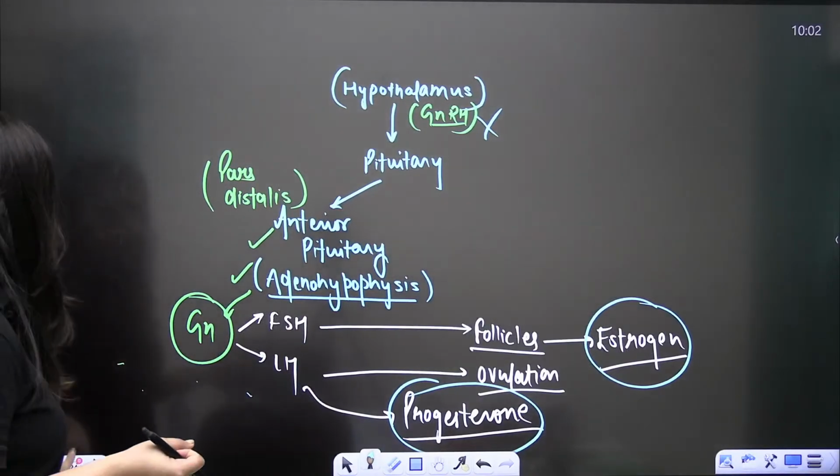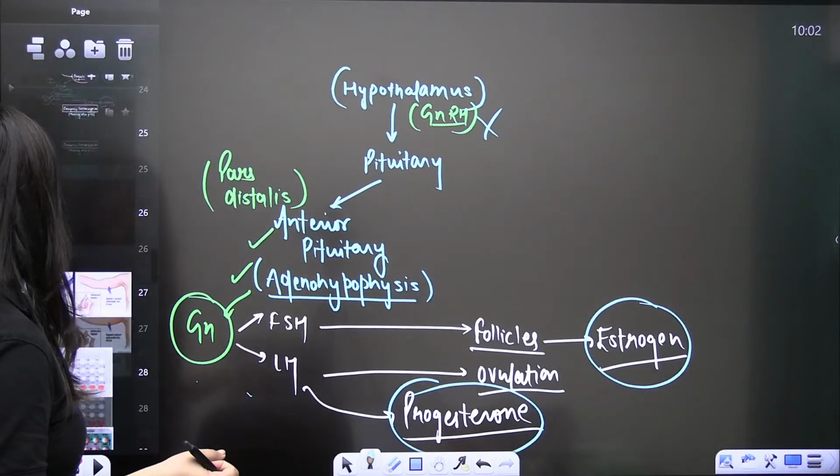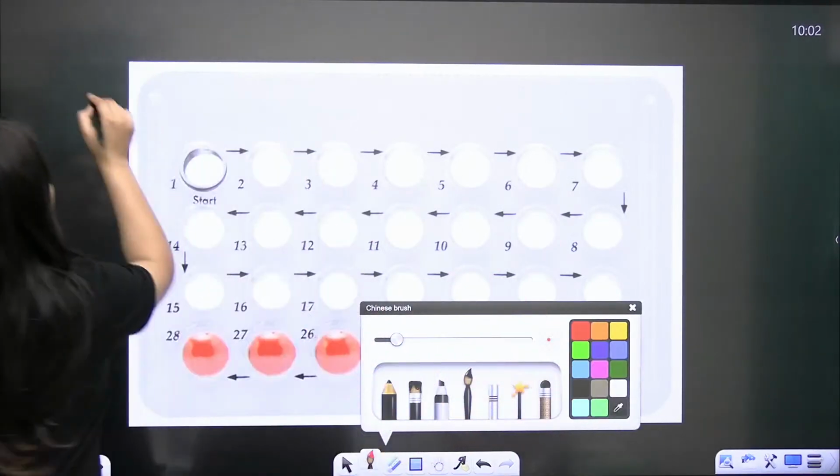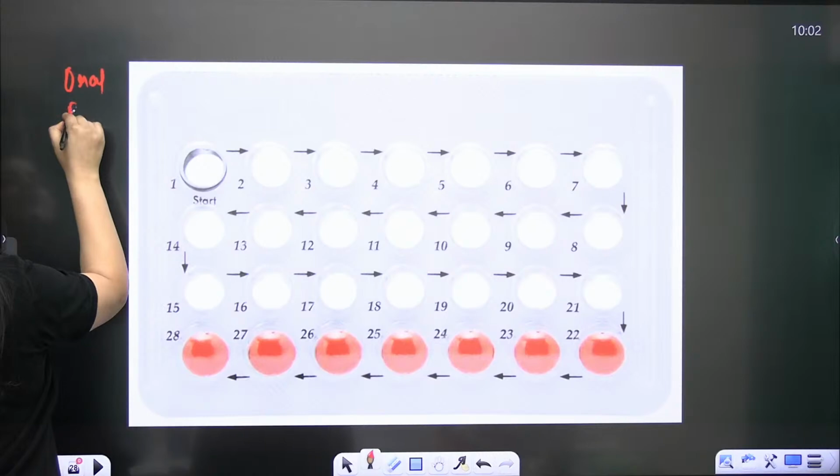Okay, in comparison to estrogen is more. So this is how it acts, this is how it works. So as I said, oral pills. Now I'll tell you how to take it. What is the story here?